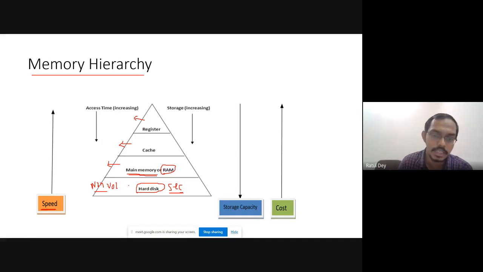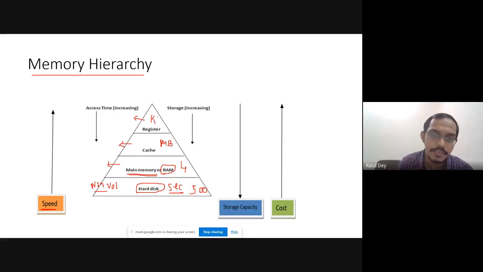I will just explain one thing. In here the hard disk, maybe the size is the 500 GB. 500 GB you can find in your machine. On that time you can find that in your RAM size is the 4 GB. Maybe you can find that your cache size is the few MB, maybe 5 MB, maybe some MB, and that's at the same time your register size is few KB.